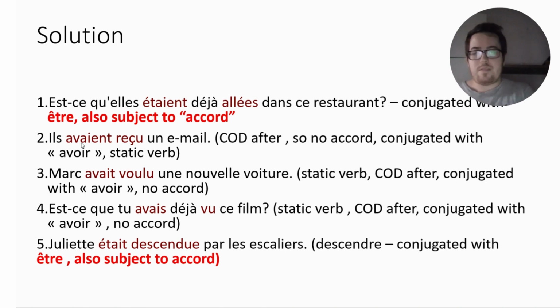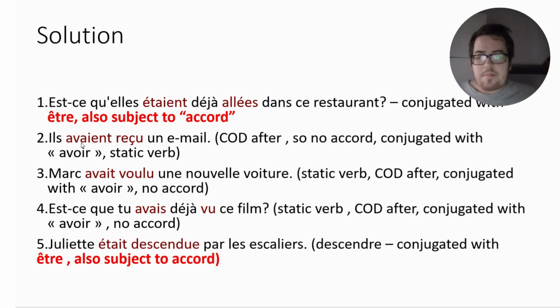If you have a verb conjugated with être, and you do not have a COD after it, and it is not one of the reflexive verbs that actually mean that the action is done for each other, then you do the accord.